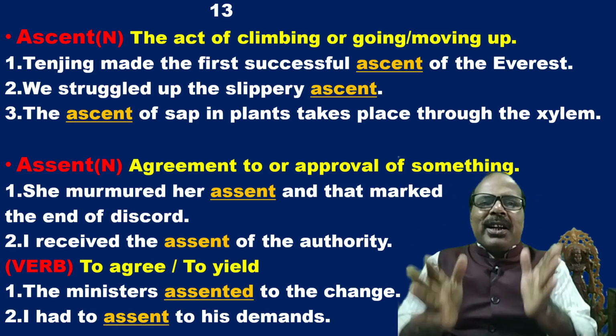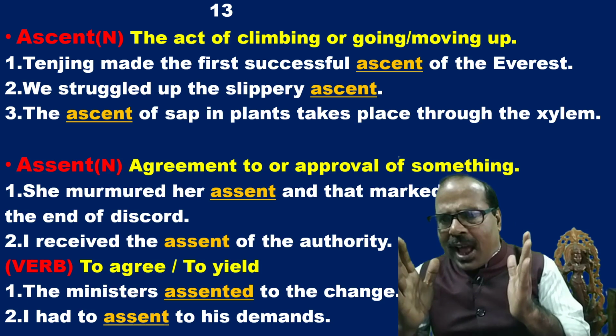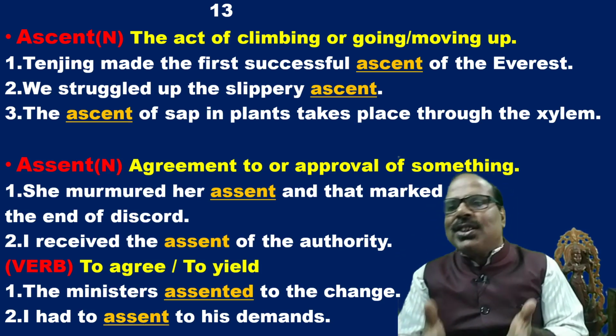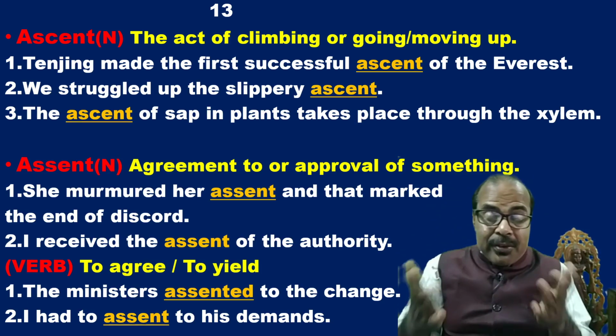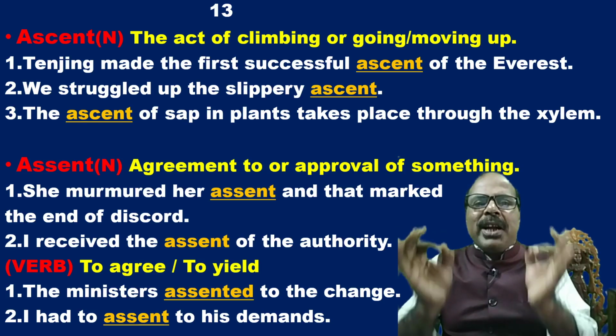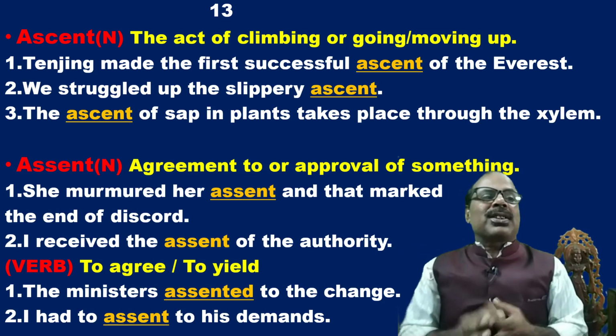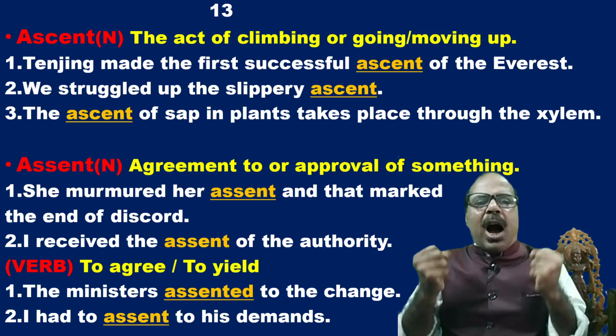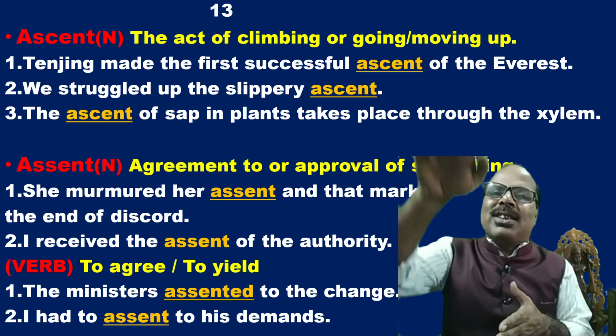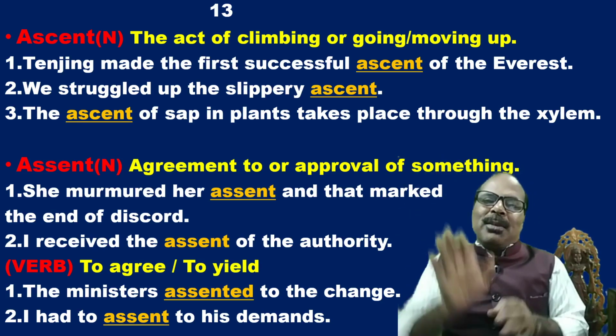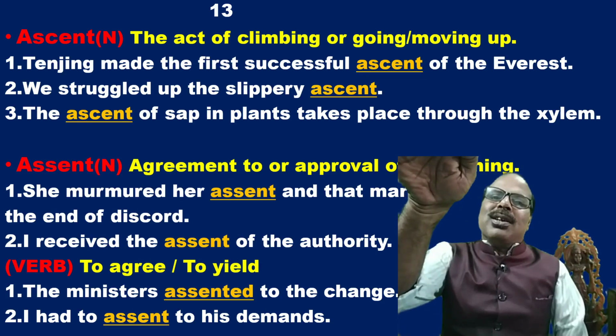Tenzing made the first successful ascent of the Everest. We struggled up the slippery ascent. That means the road is going upwards.